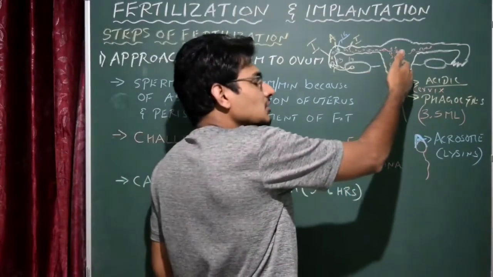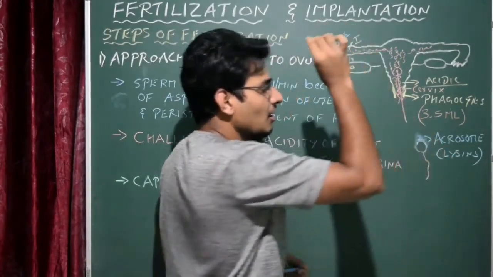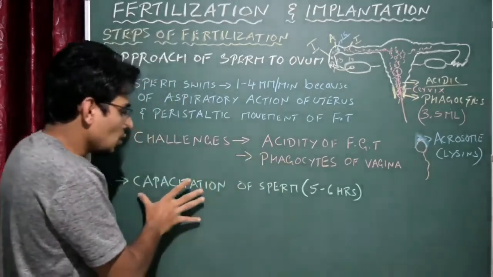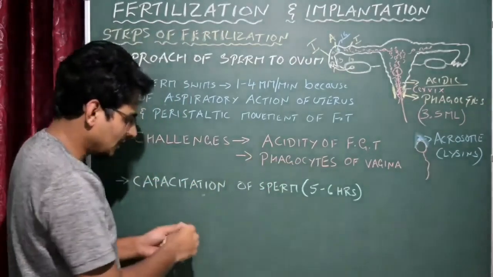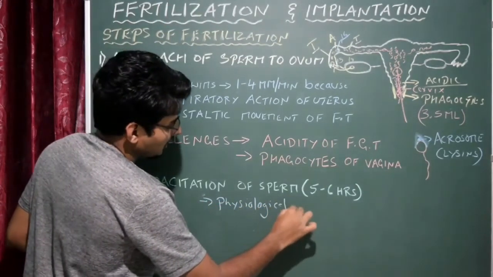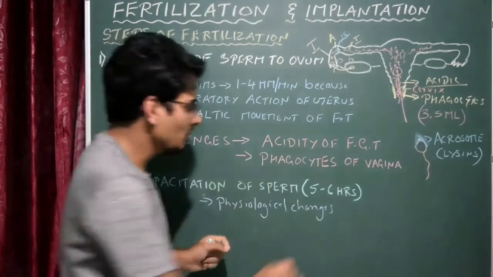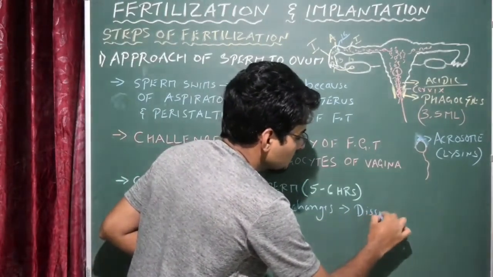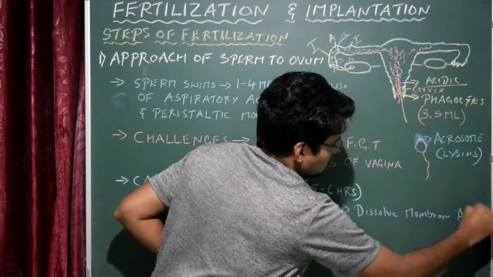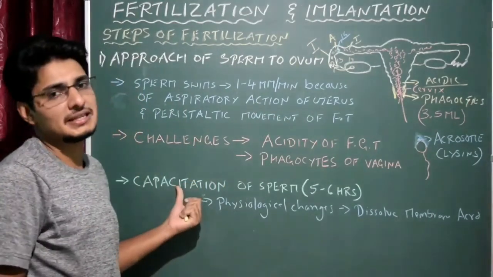That means when it reaches the uterus, at that time you could see there is a breakage of the acrosome membrane. This is a kind of preparatory phase for fertilization, and that is called capacitation. What is capacitation of sperm? It is a physiological process, physiological changes that occur within each sperm where they dissolve by themselves the membrane of the acrosome. Just remember it. So it is nothing but dissolution of the membrane of the acrosome. That is called capacitation of sperm.